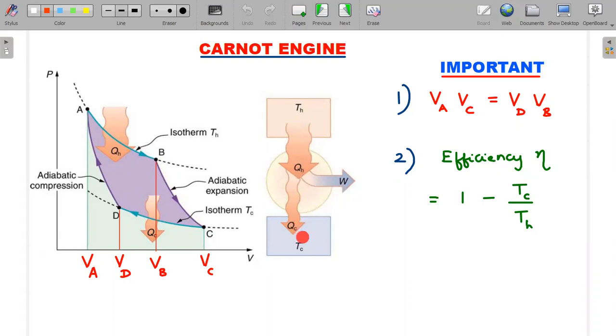QH is equal to W plus QC. And one more important thing that you can remember, it's derived in your NCERT also, you can check it out, is that these 4 important volumes are related with ratios in this manner. The best way to remember is: the extreme product is equal to the in-between product. You can prove it. It's not a difficult one, but it's a nice little trick for your JEE Mains examination. As I said, efficiency is 1 minus QC divided by QH. Actually, it should be QC by QH for a general engine, but for a Carnot engine, you can also prove that this is proportional to temperatures.